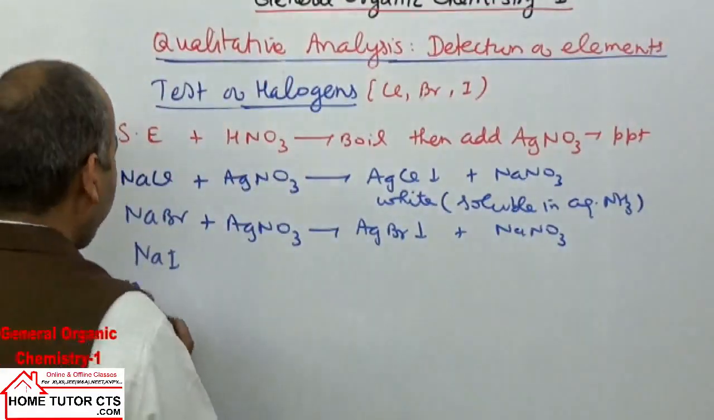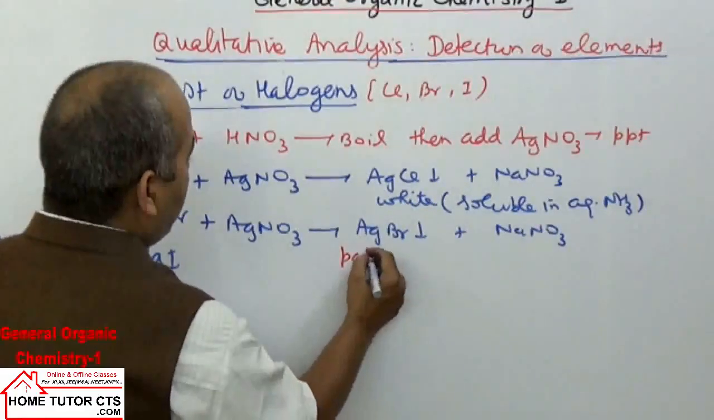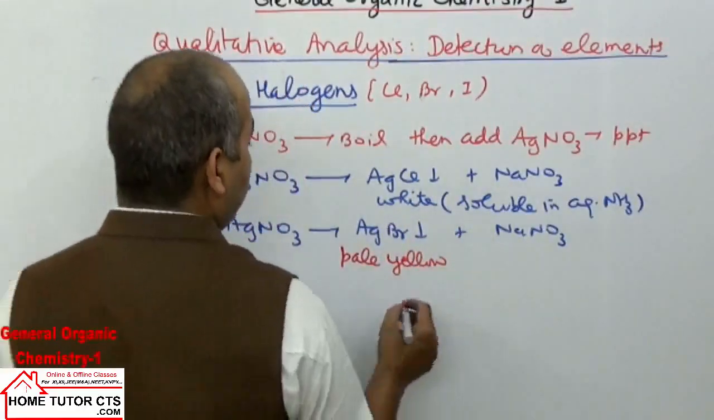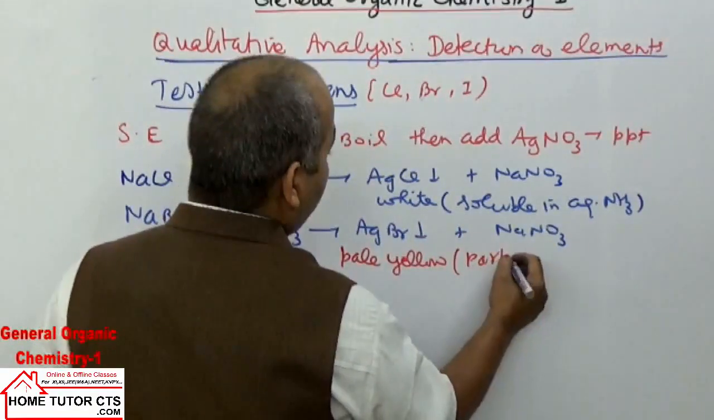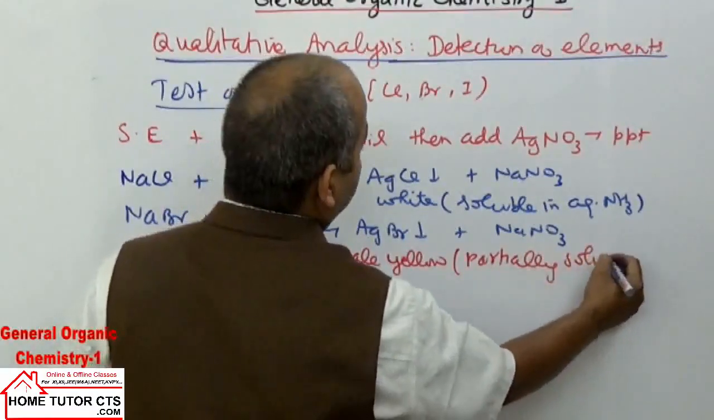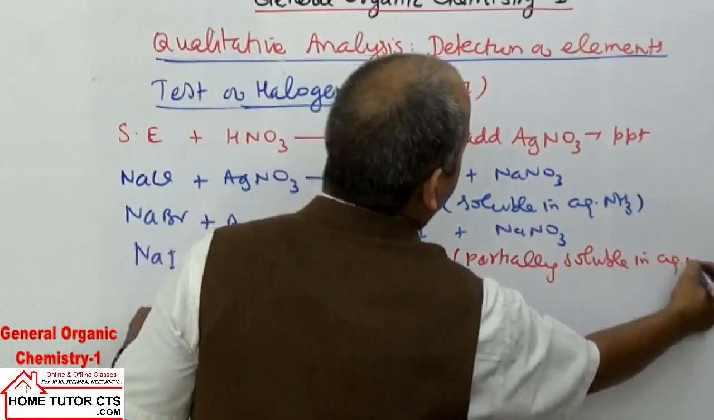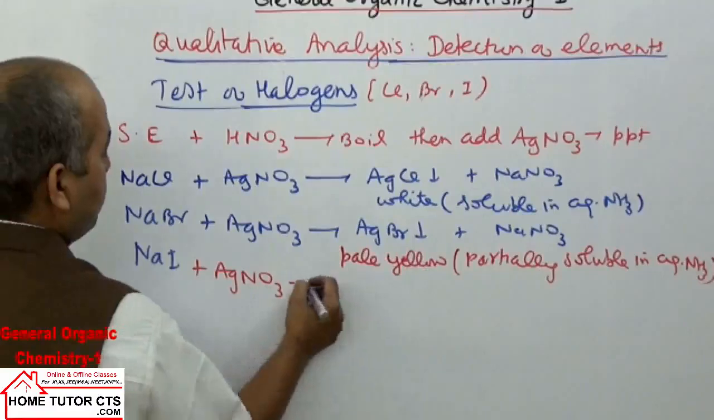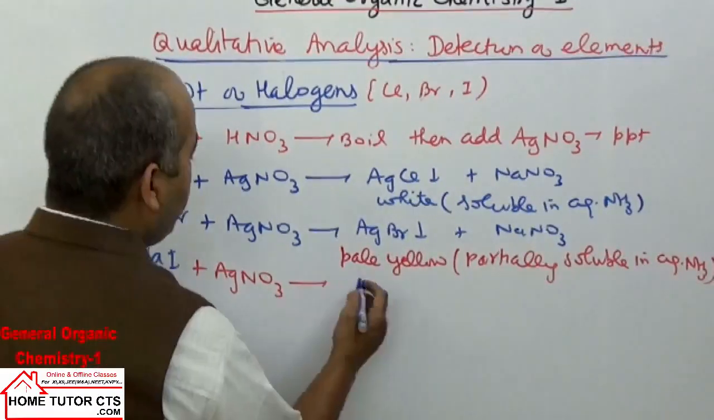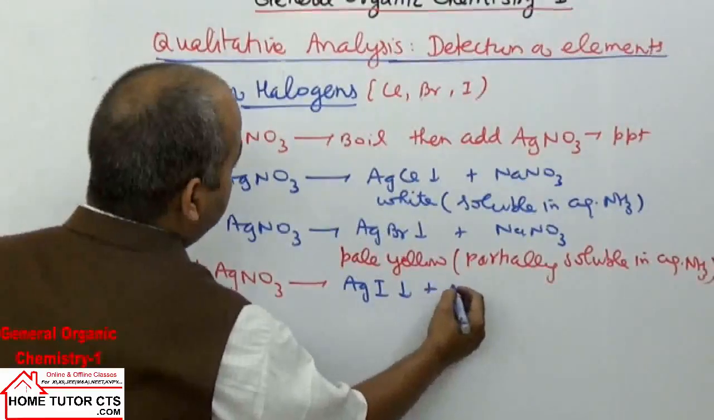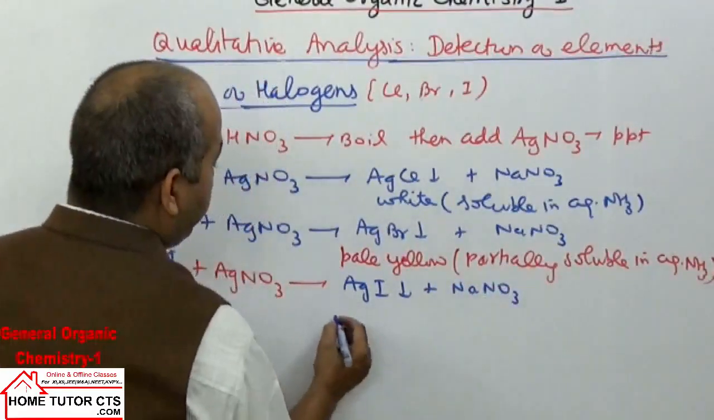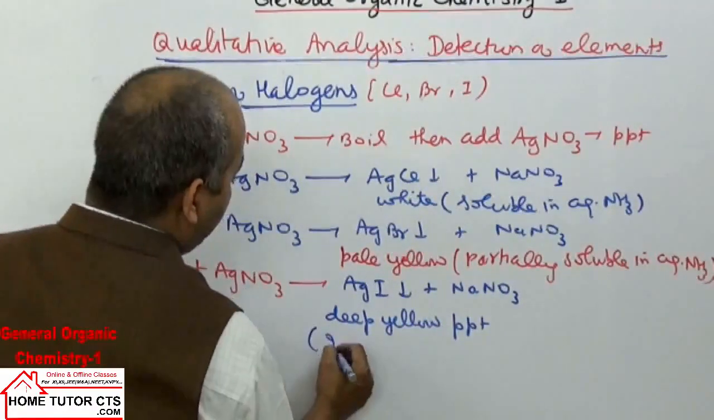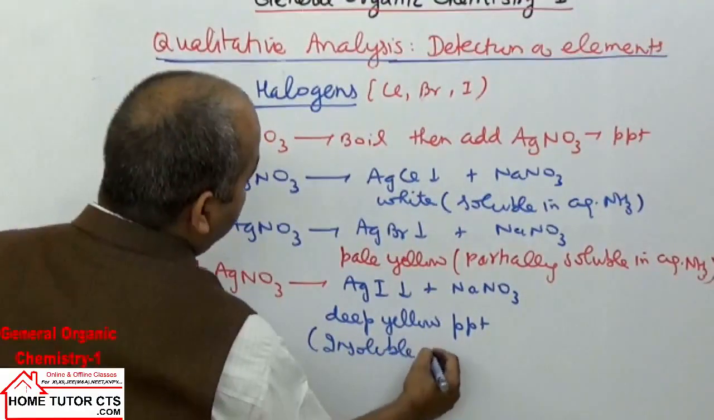This AgBr obtained is a pale yellow precipitate, and this AgBr is partially soluble in aqueous ammonia. And NaI, on treating with AgNO3 solution, will give AgI plus NaNO3. This AgI will form a deep yellow precipitate, insoluble in aqueous ammonia.